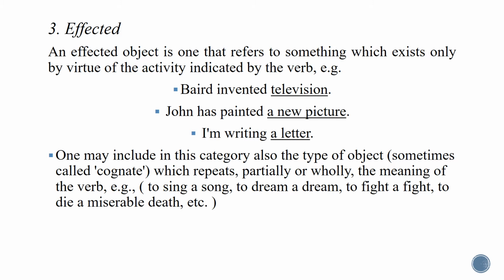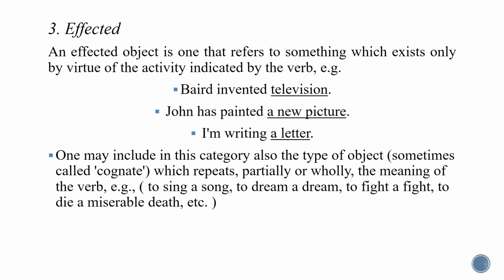Now, do we have any relation between the verb and the direct object? Sing and song, you see that they are repeated. There is some sort of repetition. The object is repeating the verb in some of the letters, in some of the sounds, and in meaning. Is the repetition here wholly or partially? It is partially.